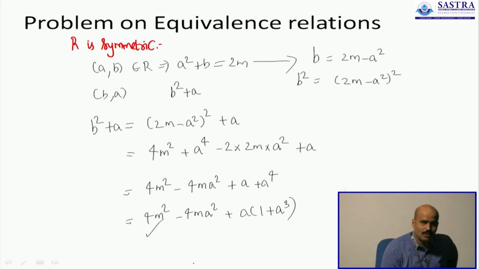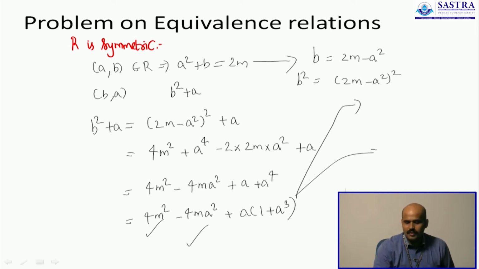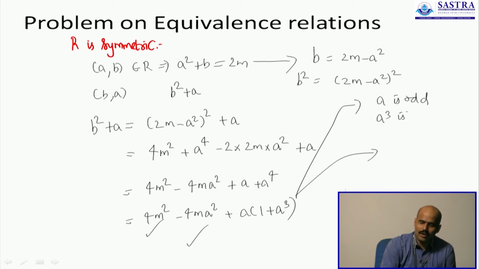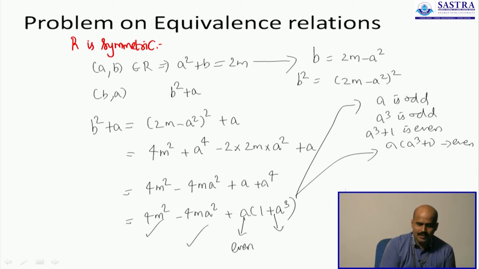Now we know that this is even. If you can show that this is even, the proof is true. But how do you show it? Once again, let's take two cases. If A is odd, you know that A square is also odd. Therefore A square plus 1 is even, which will mean A times (A cube plus 1) is also an even number. Similarly, if A is even, then you already have an even number in the product. Whatever this is, the product is always going to be even.